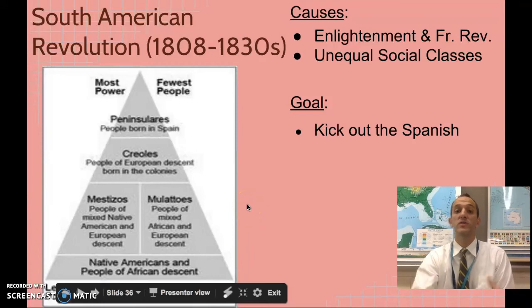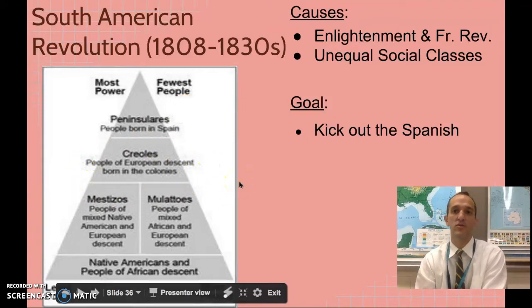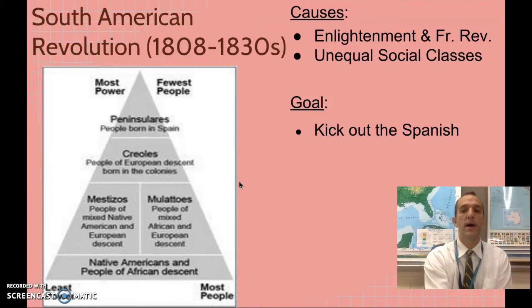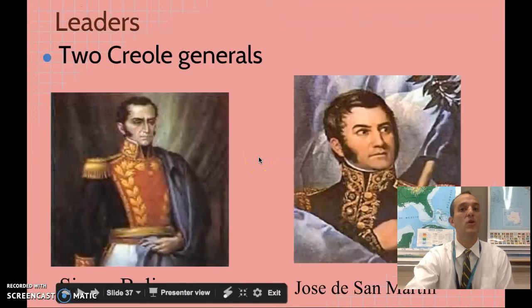So with all of this, this system is unfair. And as a result of the Enlightenment, some of these Creoles start questioning this system, and they are inspired by the French Revolution. They see the French Revolution happening. There's this guy Napoleon in power, and they decide that they want to kick out the Spanish because of this unfair system. We have two generals who kind of lead the way here.